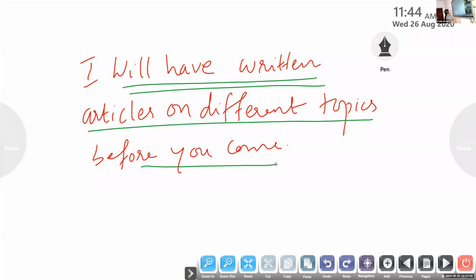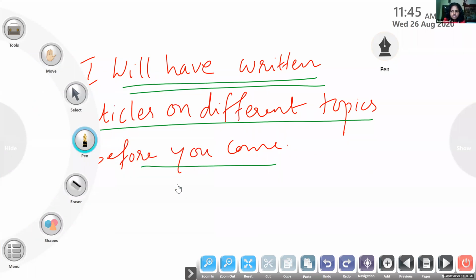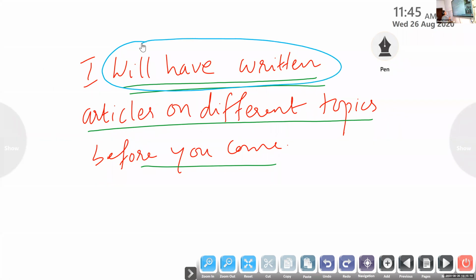Okay, so you can see I have used two finite verbs here. What are the two finite verbs used in these two sentences? Will have written. Yes, the first one is "will have written." The second one is "come." So I have used the simple present form in the future perfect tense. Why have I used the simple present form here? Do you have any idea?